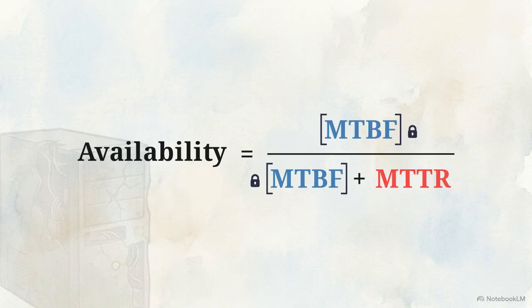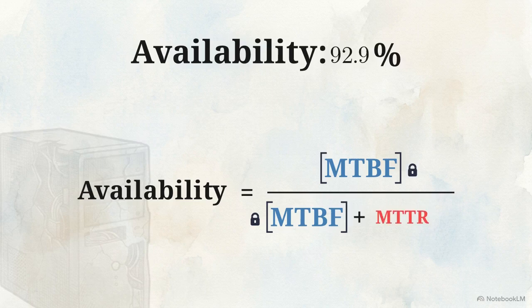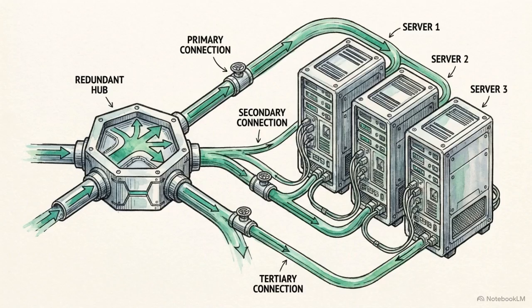Mean time to recovery measures response speed. It calculates how long it takes to detect a failure, isolate the component, and execute a repair. By relentlessly shrinking the recovery time towards zero, the formula's output is mathematically driven to 99.9%. Shrinking recovery time begins with prevention.